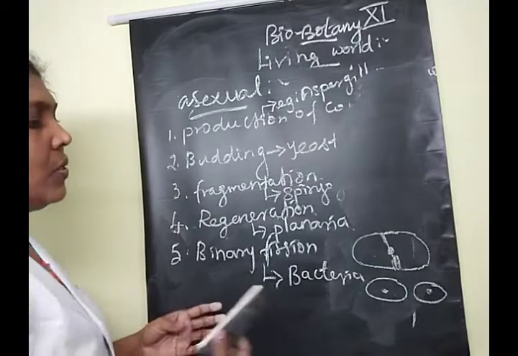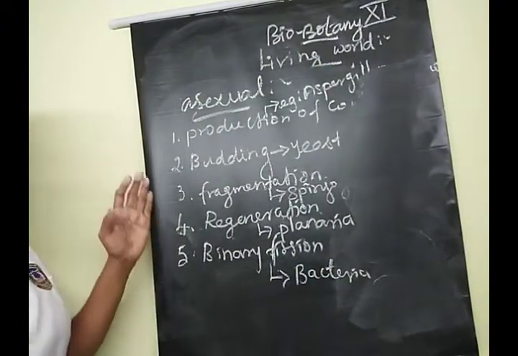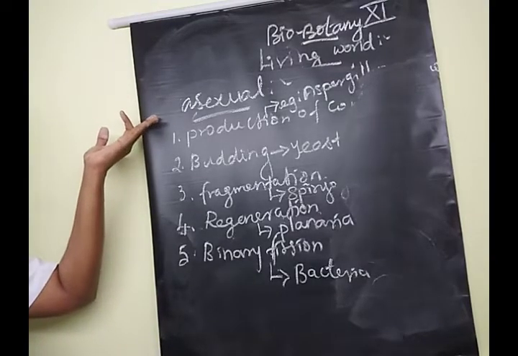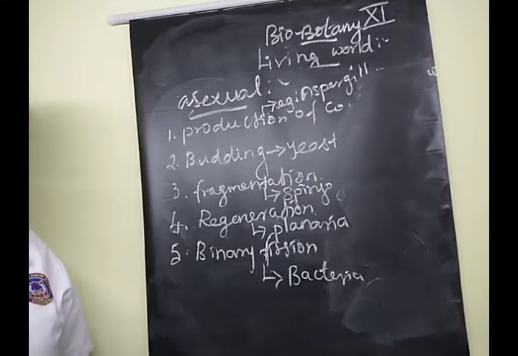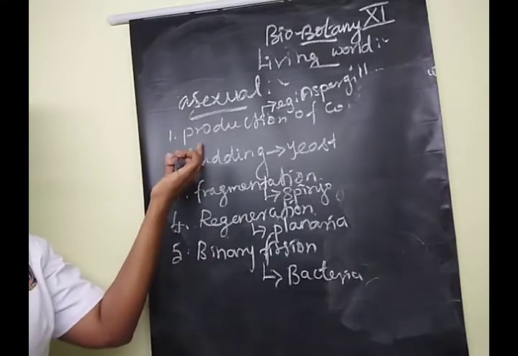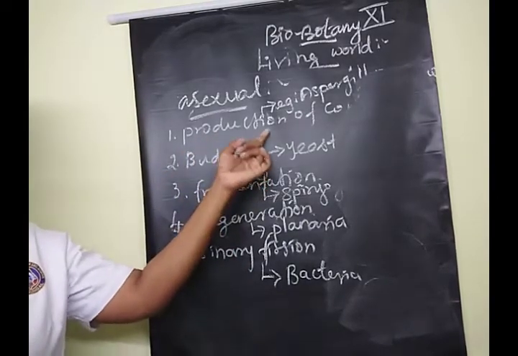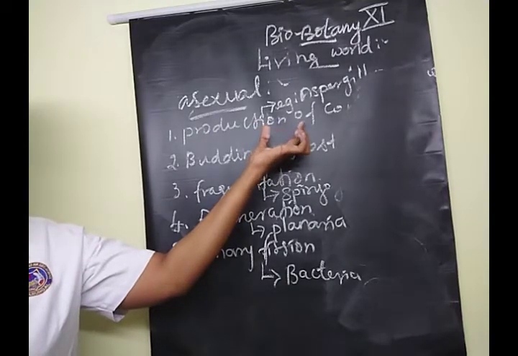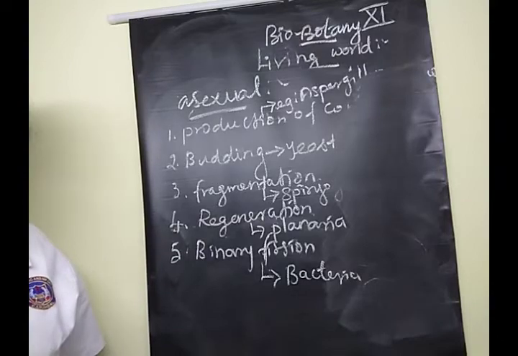This is one of the three-mark questions, children, so all of you listen. Suppose they ask the question: mention the asexual methods of living organisms. You have to write these five points. Production of conidia, with examples Aspergillus and Penicillium.